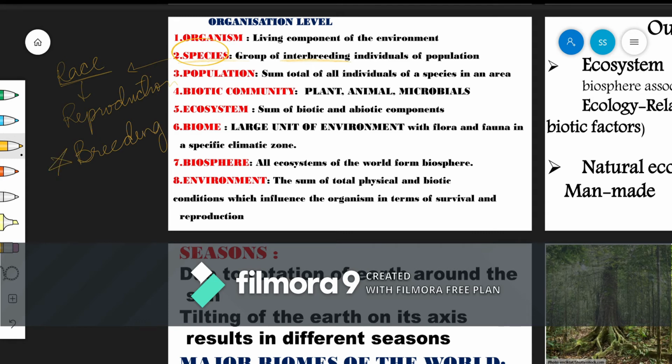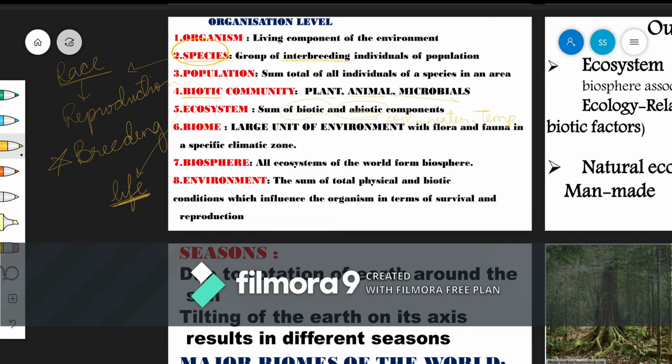Population is the total sum of individuals living in a particular area. Biotic community, from the word biotic itself, bio means life, which means the forms which have life in them. So that includes plants, animals, microbes. Ecosystem is basically the sum of the biotic and the abiotic components. Abiotic components are such as soil, water, temperature, etc. We'll be discussing this in the following time.